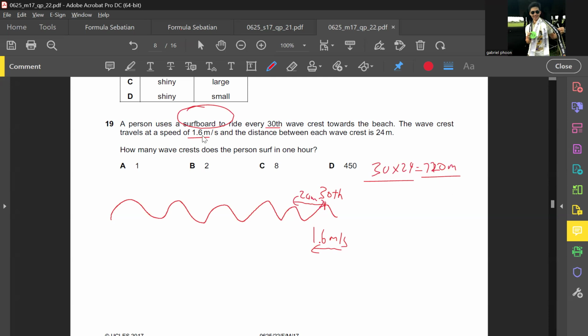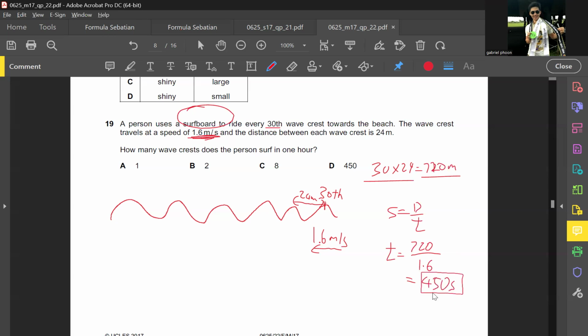Since the speed is 1.6 meters per second, what do we do next? Divide. Why? Speed equals distance over time, so time is 720 divided by 1.6, which is 450 seconds.